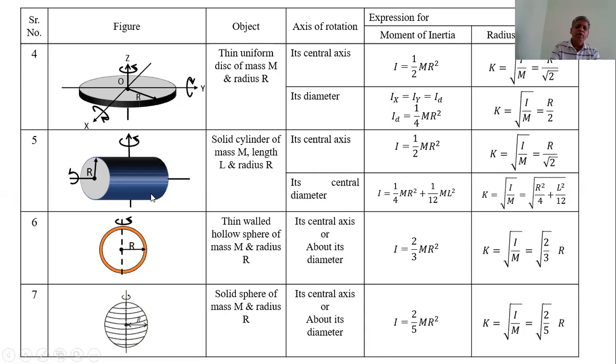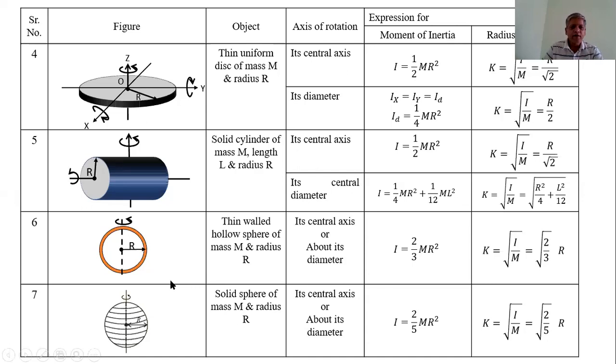But the moment of inertia of this solid cylinder about the axis passing through its center and perpendicular to its length is equal to 1/4 mr square plus 1/12 times ml square. This expression is also not given in your textbook and also not in your syllabus. Only given for NEET examinations and JEE examinations. From this, the radius of gyration k is equal to square root of r square by 4 plus l square by 12.